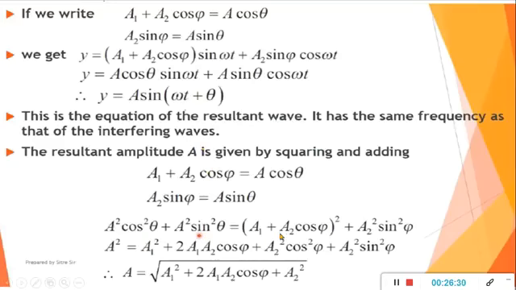And here we have to apply the (a plus b) the whole square formula. So a1 square plus 2 a1 a2 cos phi plus a2 square cos square phi, plus a2 square sin square phi. Now here again we take a2 square common, so cos square phi plus sin square phi will be 1, so what will remain is only a2 square. So A square will be equal to a1 square plus 2 a1 a2 cos phi plus a2 square.